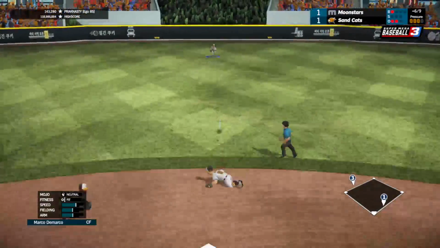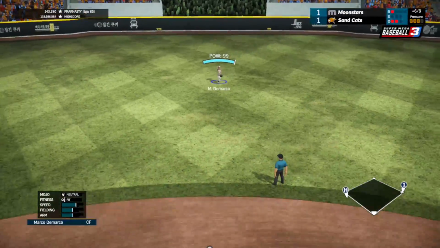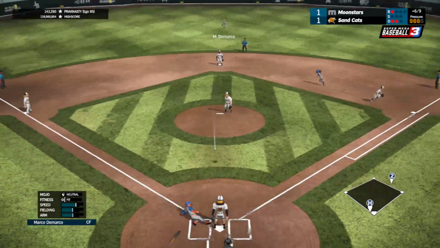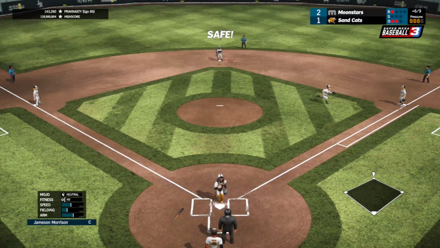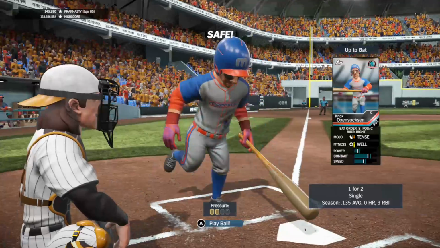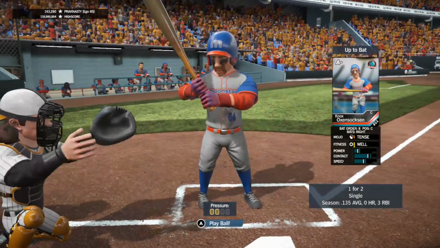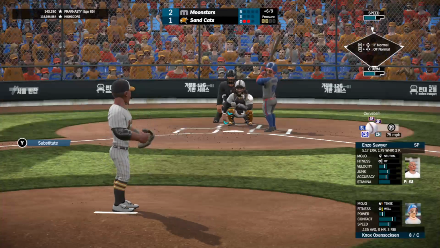Fastball inside. Hit up the middle hard. Diving, it's out of his reach. DeMarco comes up throwing for the plate as Ray's going to try and score. He throws late, and it's the lead for the Moonstars here on a double from Watkins. It's 2-1 now. Brings up Oxen Soxton, who's 1 for 2 today.